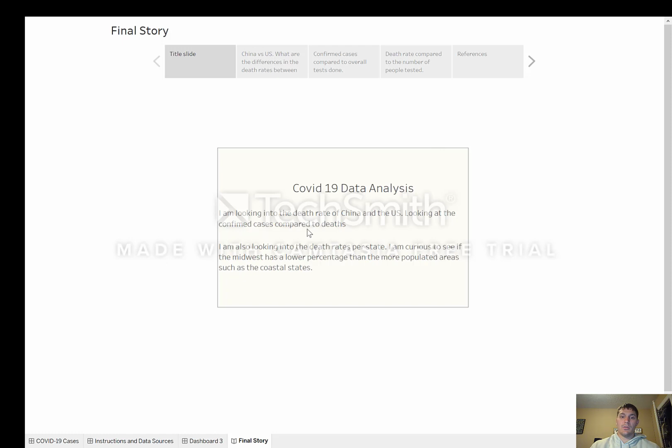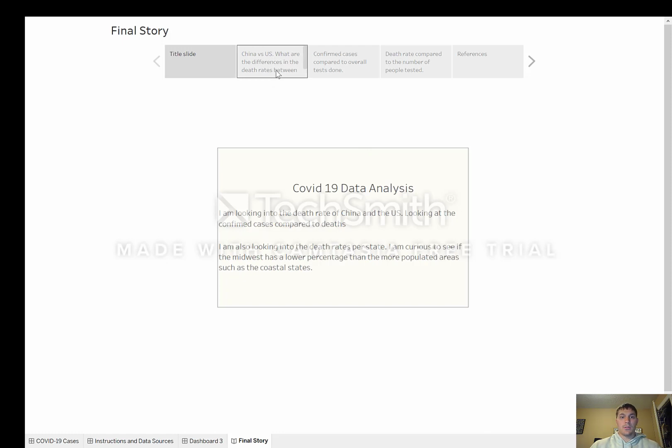I'm also looking into the death rates per state for the US. Curious to see if the Midwest has any lower percentage than the more populated areas such as the coastal states. Wanting to see if those areas that are more populated on the coast have a different death rate and/or a different number of overall tests for people who tested positive.